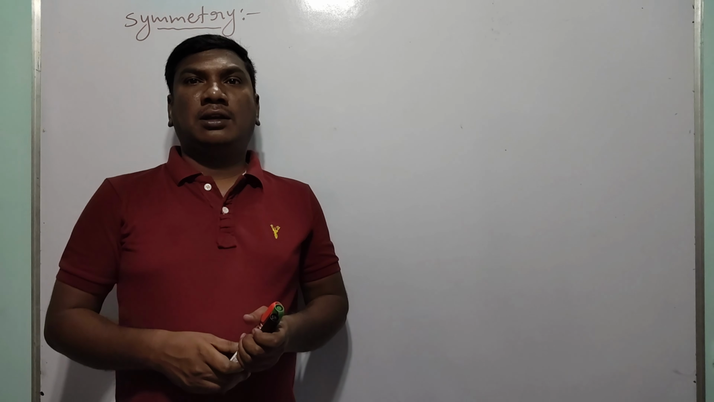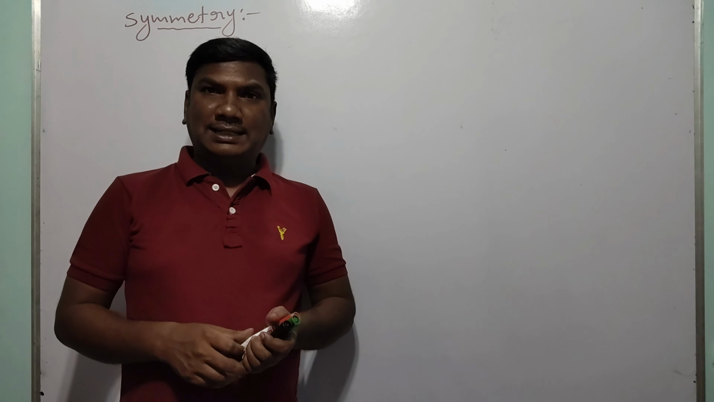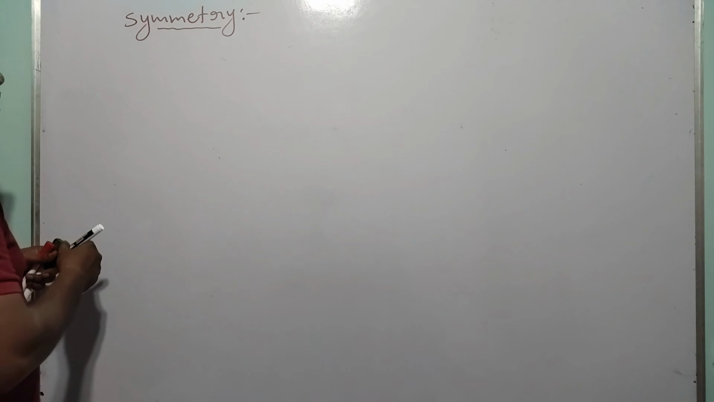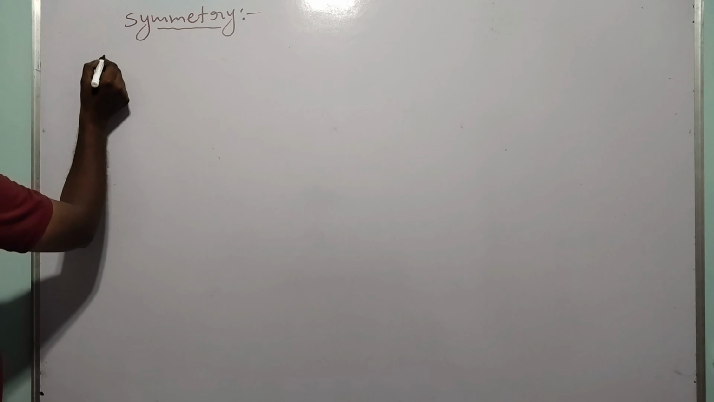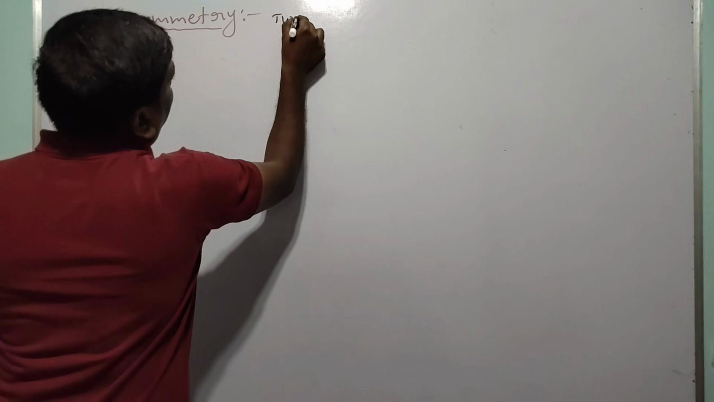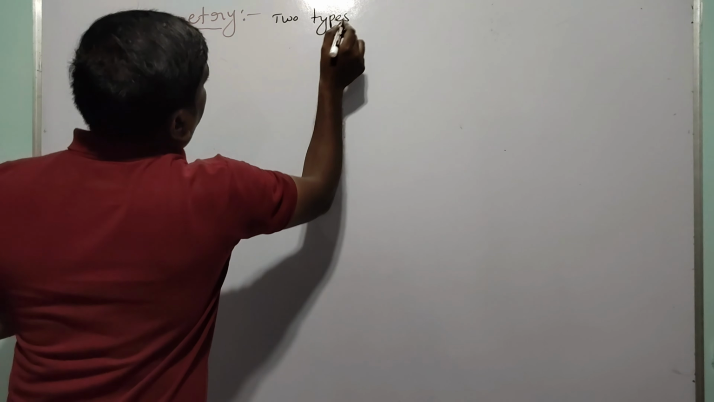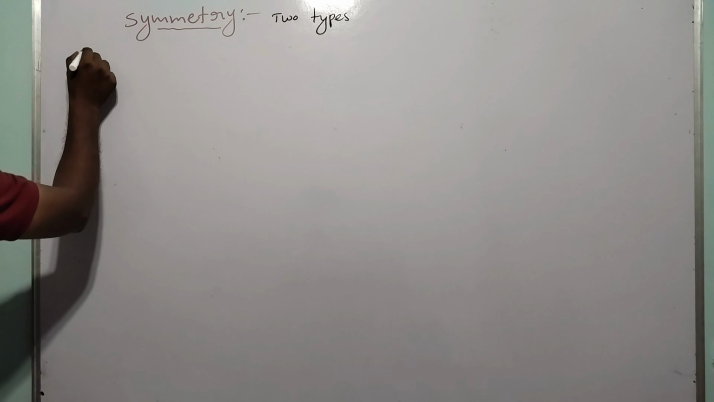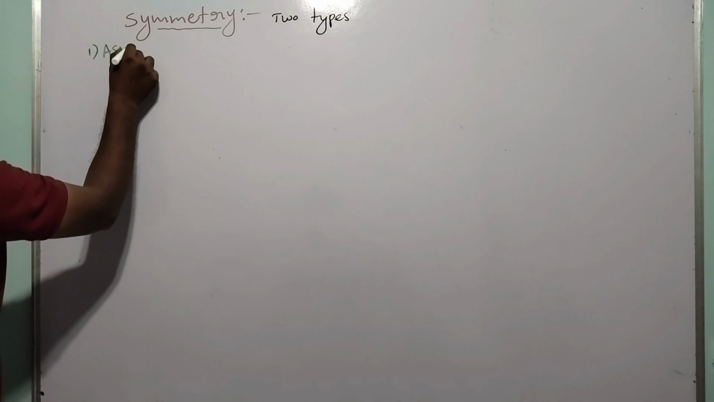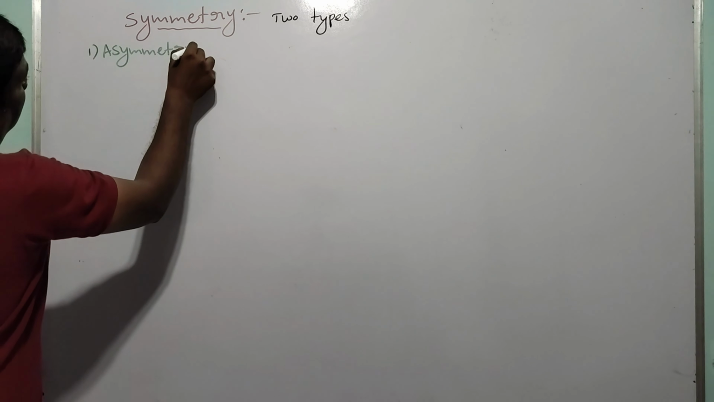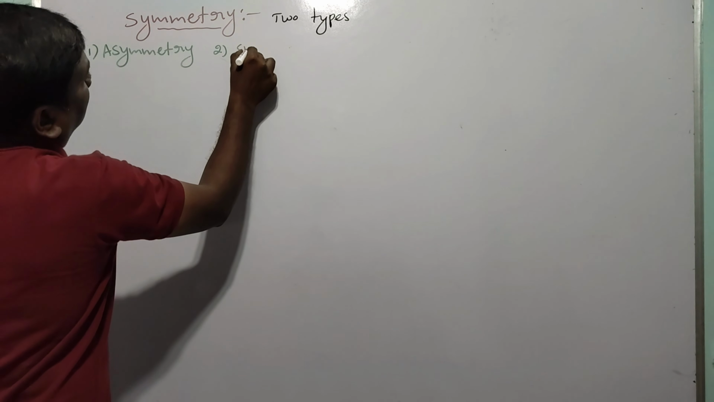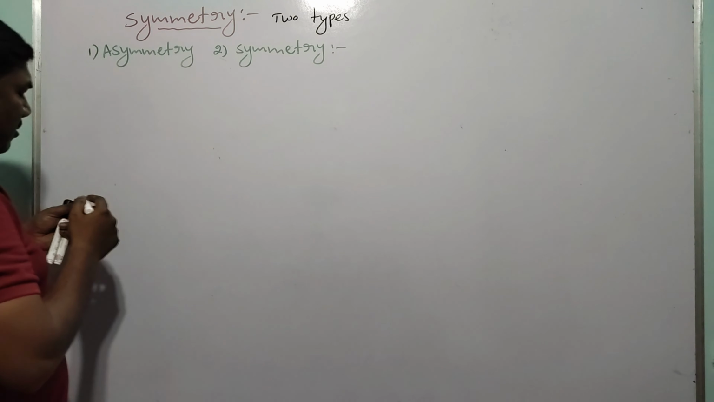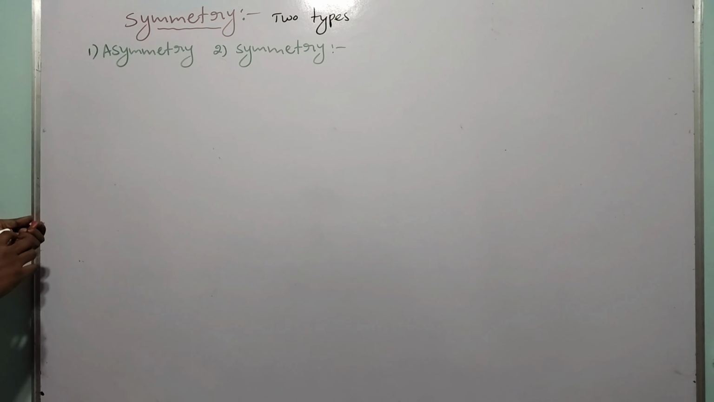The topic is the animal kingdom. In this animal kingdom, the next topic is symmetry. Symmetry has two types: one is asymmetry and the second one is symmetry. First one, asymmetry.